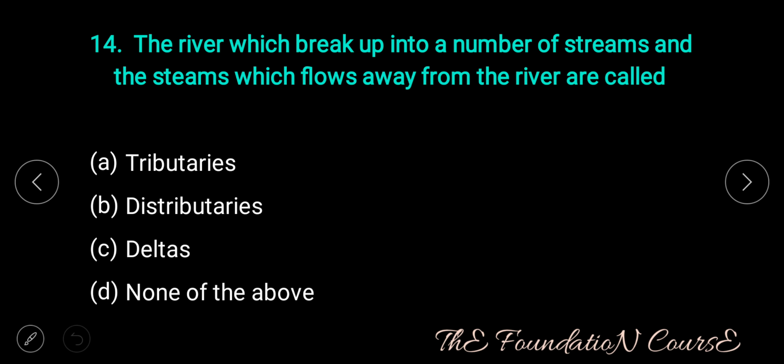Question number 14. The river which breaks up into a number of streams, and the streams which flow away from the river, are called as option A, tributaries. Option B, distributaries. Option C, deltas. Option D, none of the above.